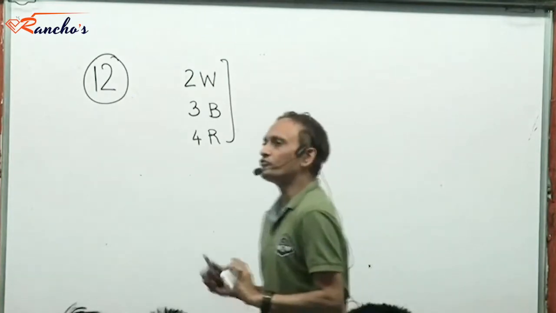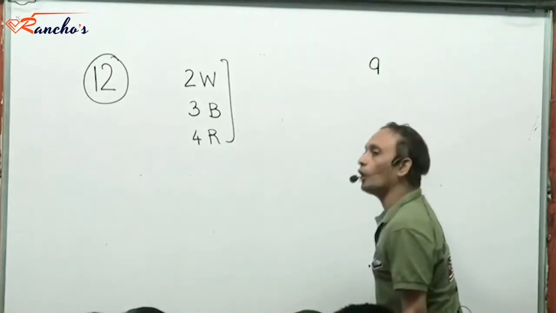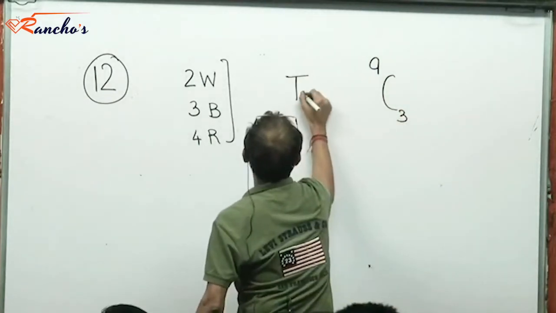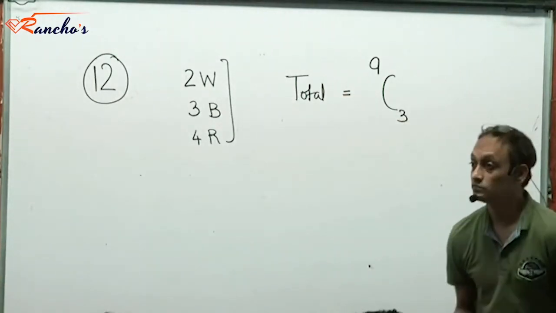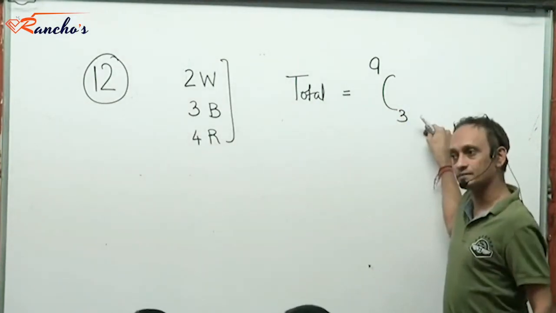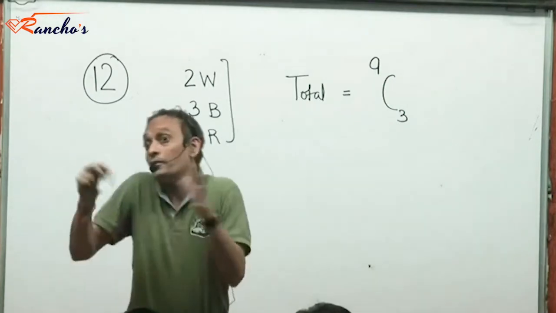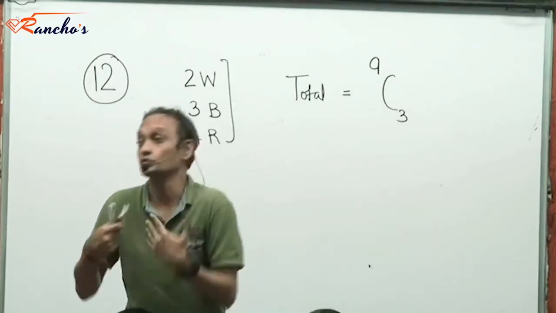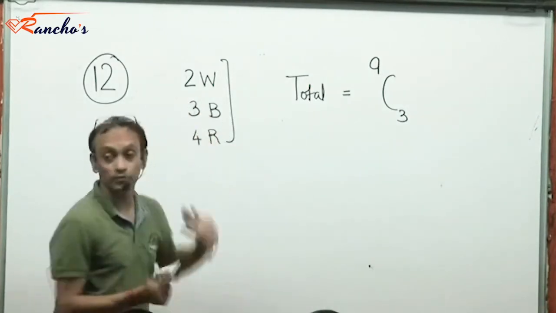Okay. So first of all, if there is no condition imposed, how many balls are there in all? 9. How many do you want to select? 3. In how many ways can you do that? 9C3. This is the total number of ways in which 3 balls could be selected from 9 available. Amongst these 9C3, there would be cases in which no black ball is selected, cases in which there is 1 black ball, cases in which there are 2 black balls, and cases in which all 3 are black balls, right?